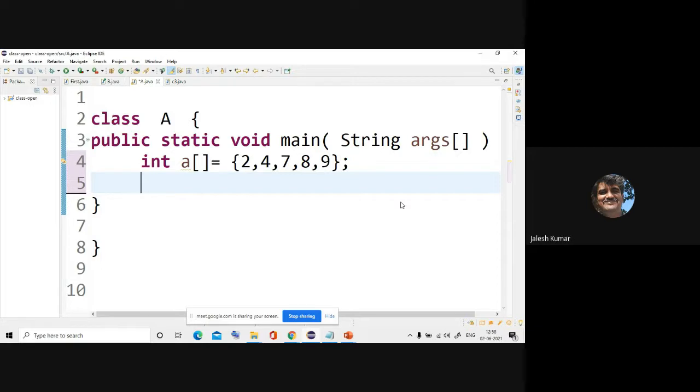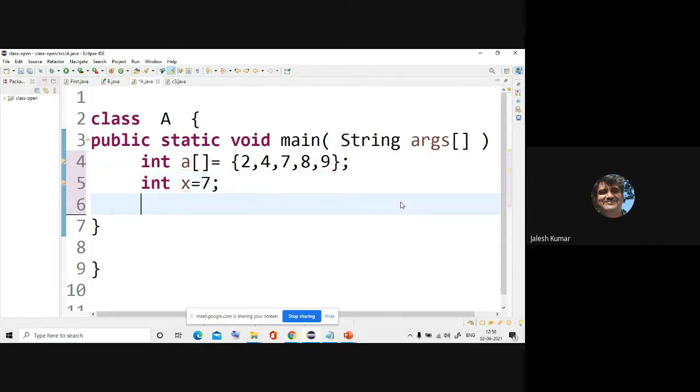So what I will do, I'll write a program to trace a number. Okay, I wanted to search a number, and I'll give that searching number also. Some particular x is equal to 7 or 5, okay, 7 itself. I wanted to search this number.